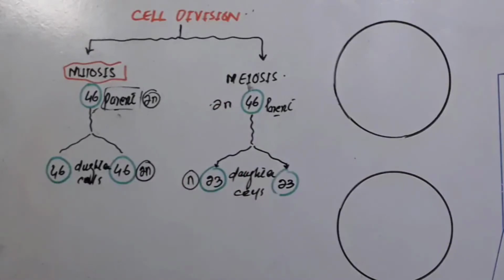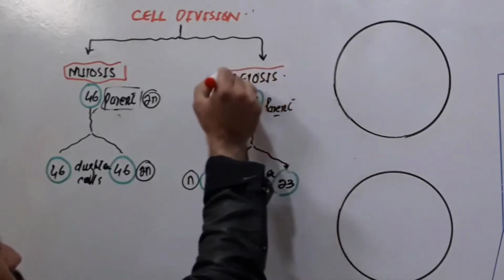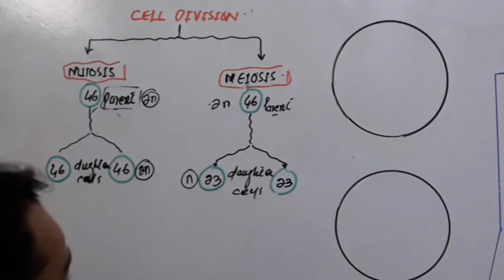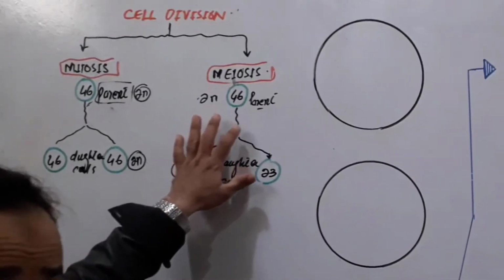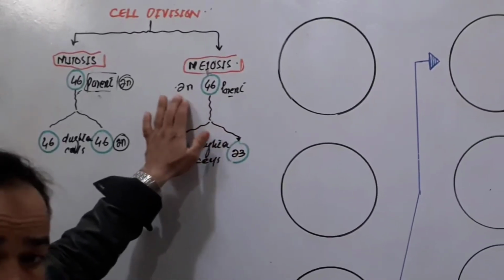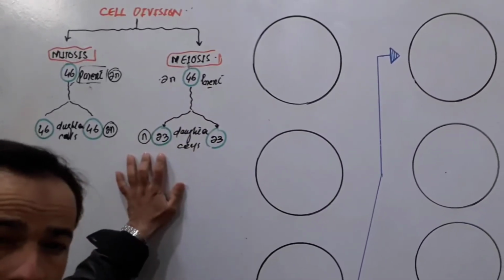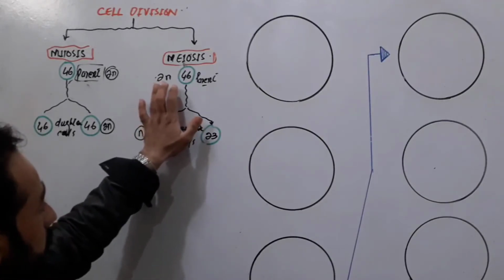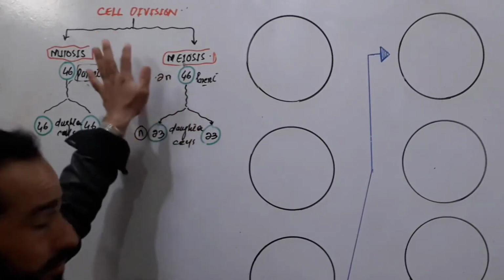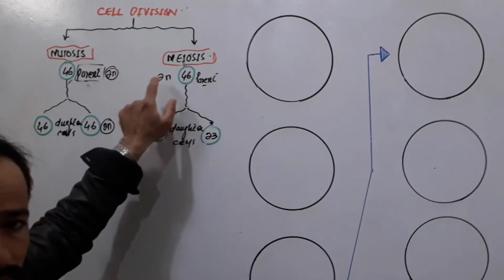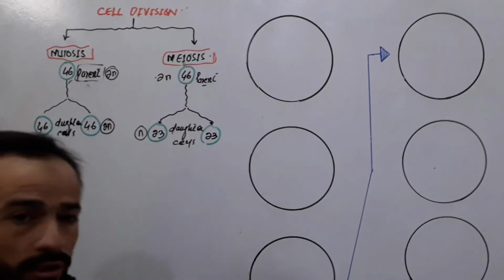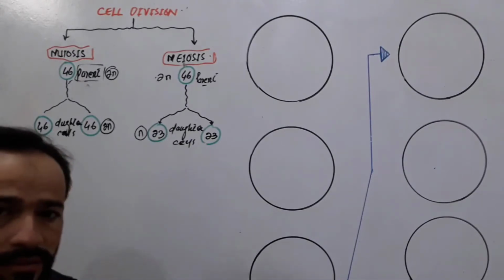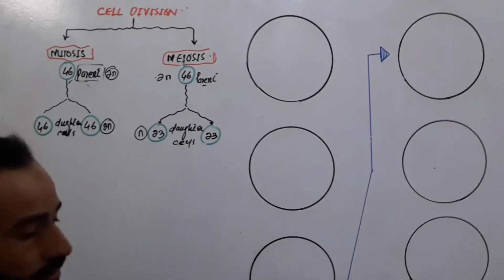Now let us define meiosis, which we are going to discuss right now. Meiosis is a type of cell division in which a diploid parent cell divides to form two haploid daughter cells. What is meiosis once again? Meiosis is a type of cell division in which a diploid parent cell divides to form two haploid daughter cells. Such division which occurs in our body is called meiosis.